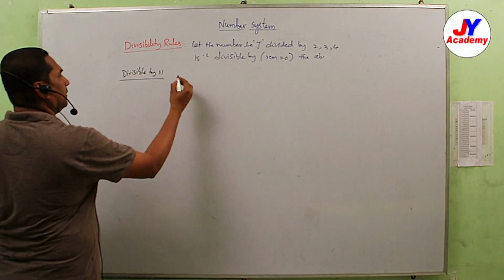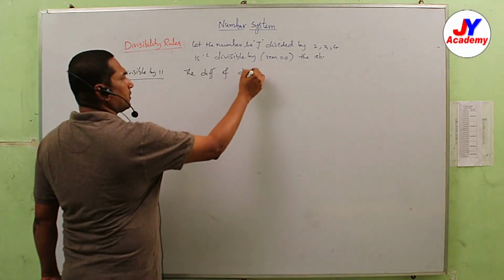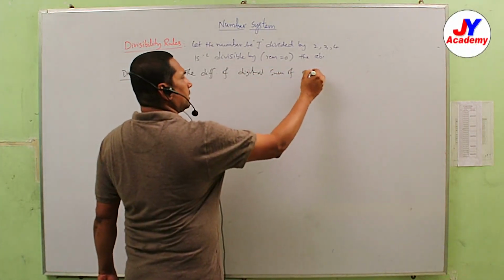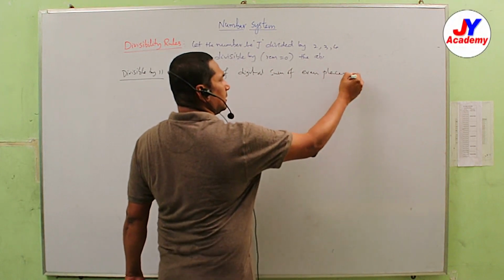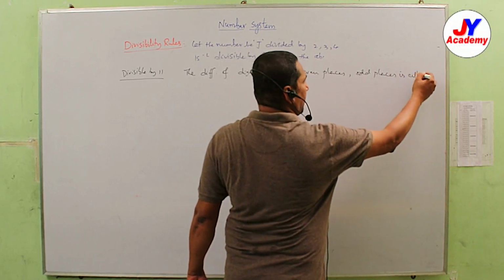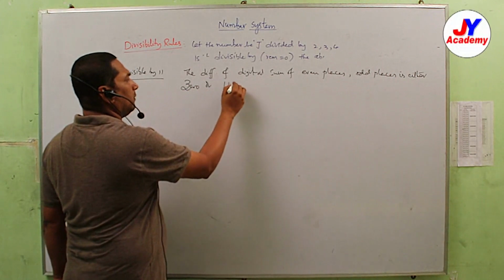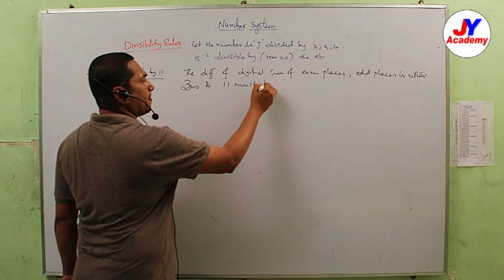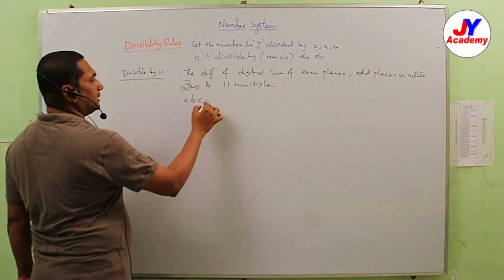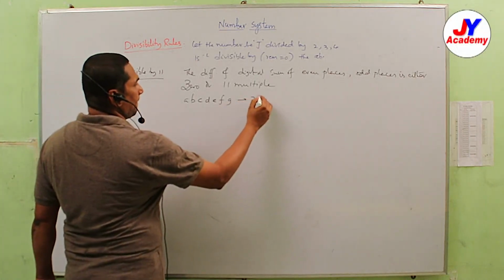Divisible by 11: the difference of the digital sum of even places and odd places is either 0 or a multiple of 11. Suppose you take A, B, C, D, E, F, G, a 7-digit number.